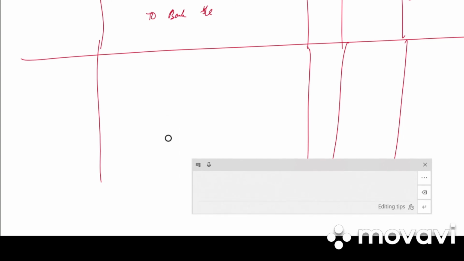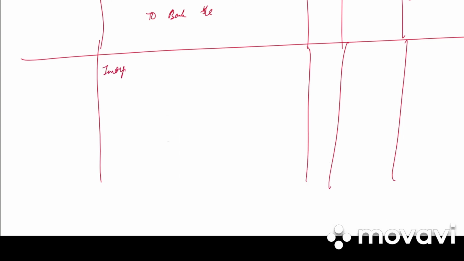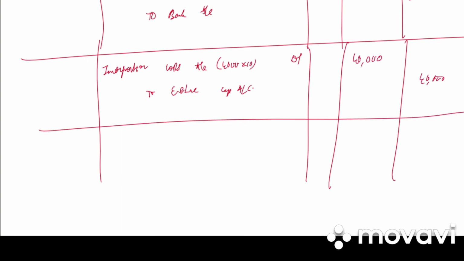Next, last we have, they had issued 4,000 fully paid up shares to the promoters. So incorporation cost account debited to equity share capital account. 4,000 into 10, 40,000 debit, 40,000 credit. Write the narration. Fully paid shares issued to promoters for their services.